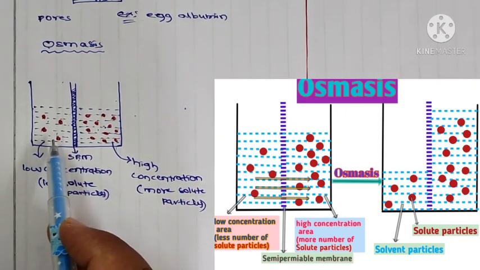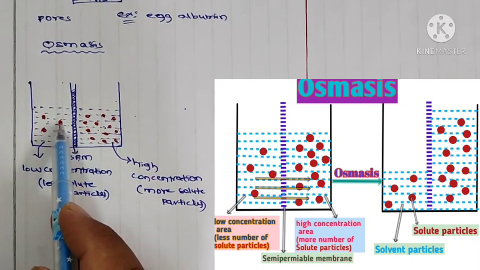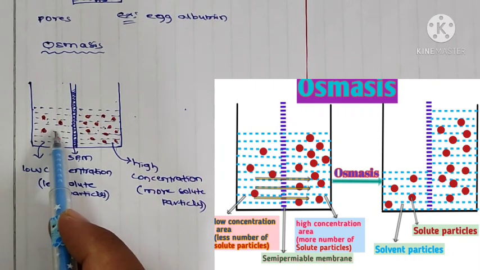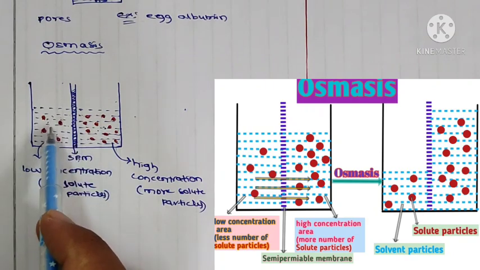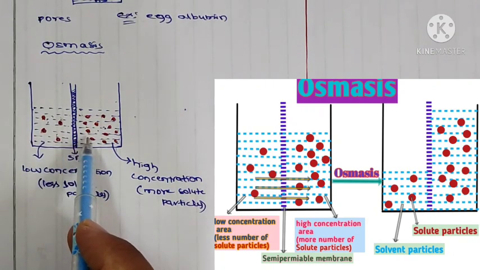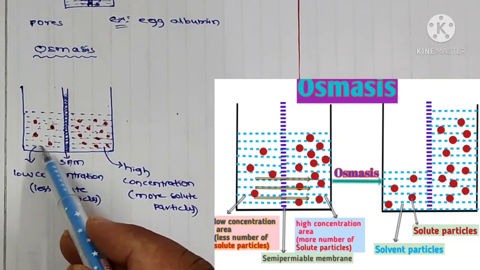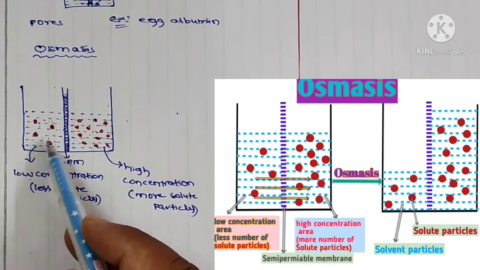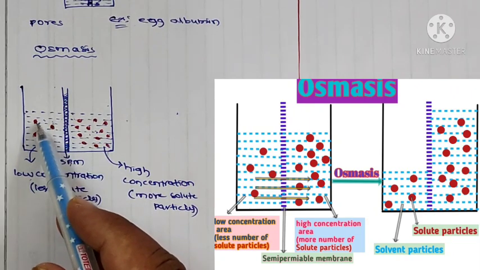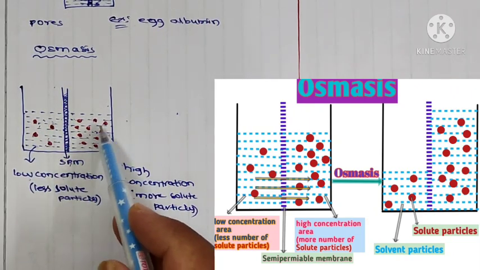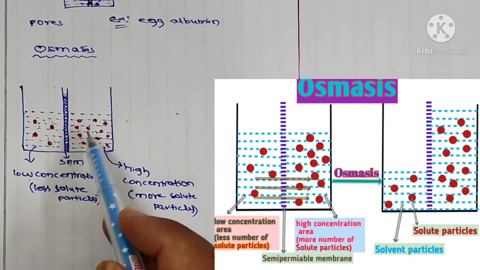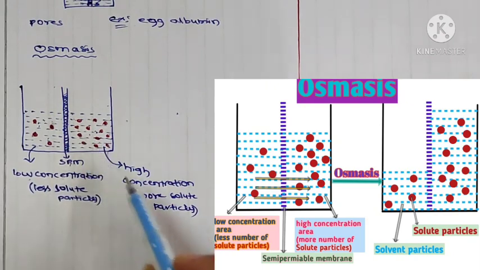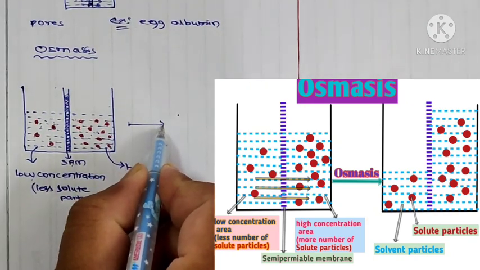The left side solution is a low concentration solution because it has fewer solute particles. Here the blue dots show the solvent and the red dots show the solute particles. The right side solution is a high concentration solution because it has more solute particles. Here osmosis will occur.